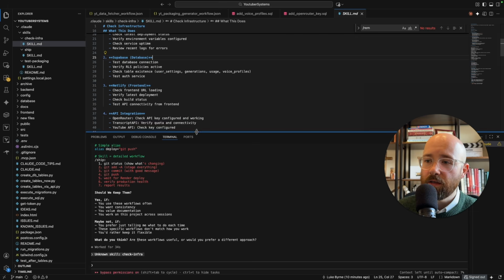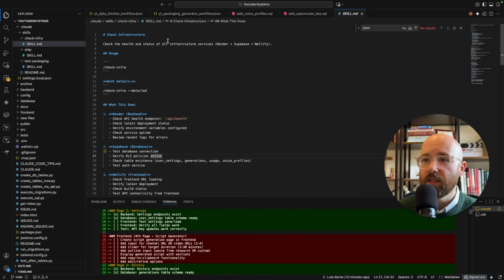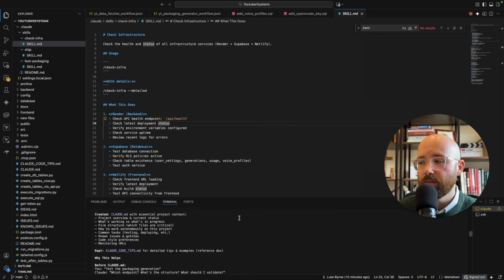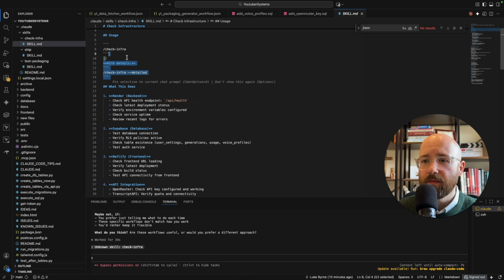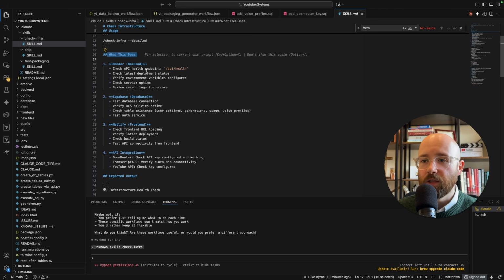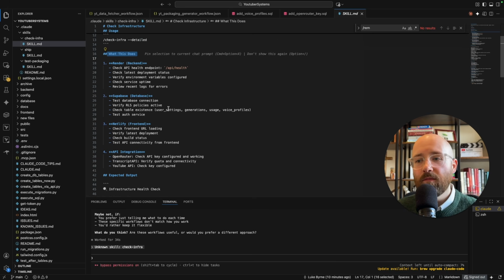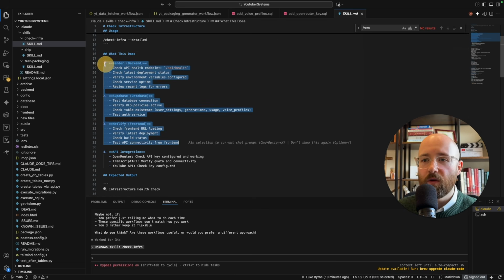So if we see here, let's scroll down, we can see this is the skill. Basically, I have the name of it, usage, and some details about how you can use it. This is a flag, so you can get more details. What it actually does, as I was saying, we have multiple points for the infrastructure.